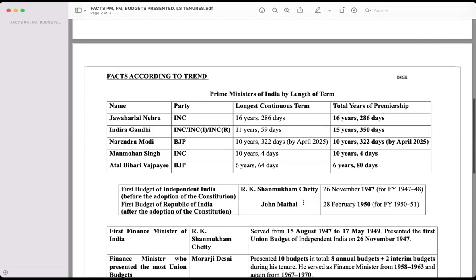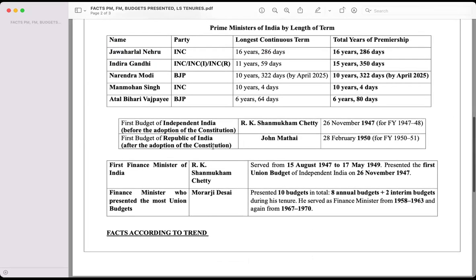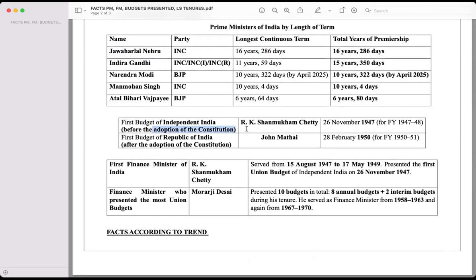Second one, the first budget of independent India was presented before the adoption of the Constitution, which was adopted on 26th November 1949. Before this itself, Mr. R.K. Shanmukham Chetty presented the first budget. After that, in the Republic of India, once we had the adoption of the Constitution, the first budget was presented by Mr. John Mathai.